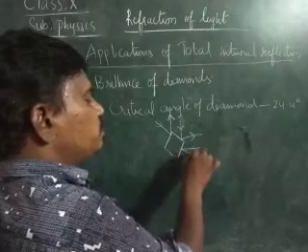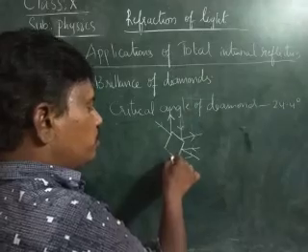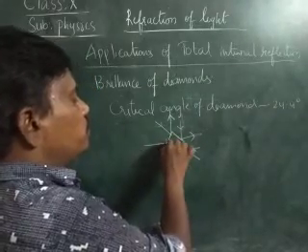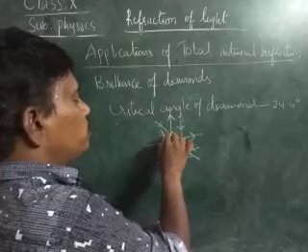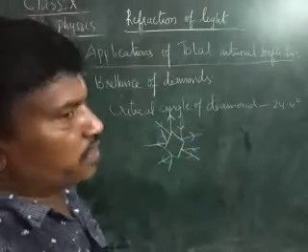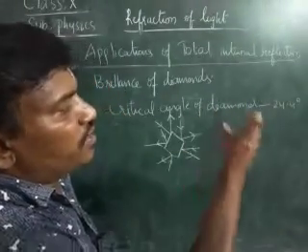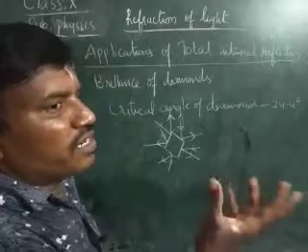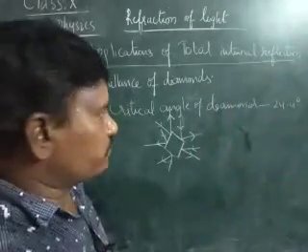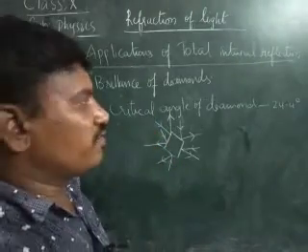The light ray coming like this gets reflected. A light ray incident over here gets reflected, due to these multiple reflections. Where the angle of incidence is greater than 24.4 degrees, we can see that the diamonds will be shining, the diamonds will become brilliant. This is an application of total internal reflection.